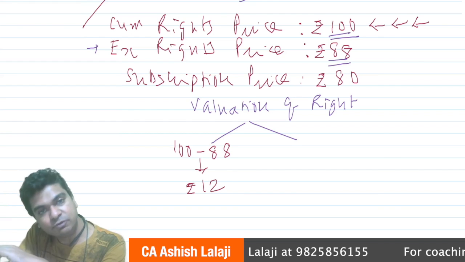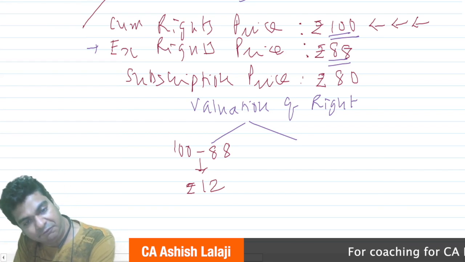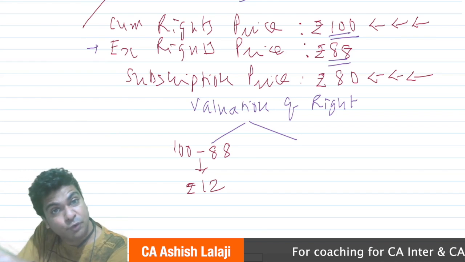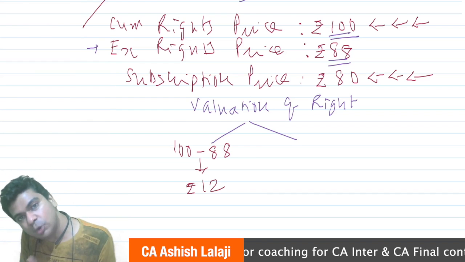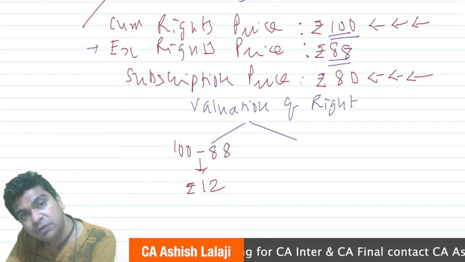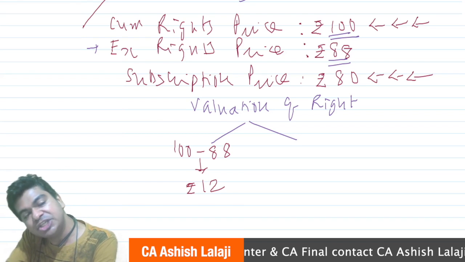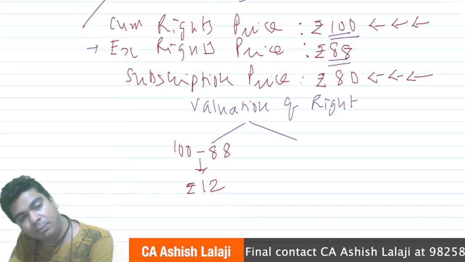One more way in which we can carry out the valuation of the rights. We know that the subscription price is rupees 80. So if you want to buy a rights share, you will have to pay 80 rupees. Now, if you are of the view that I will buy the share for 80, and once the share comes to my Demat account, I will sell the share for 100 rupees.